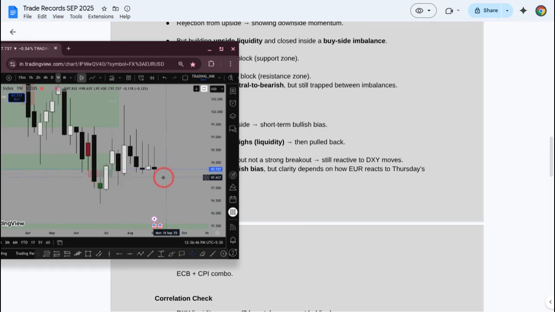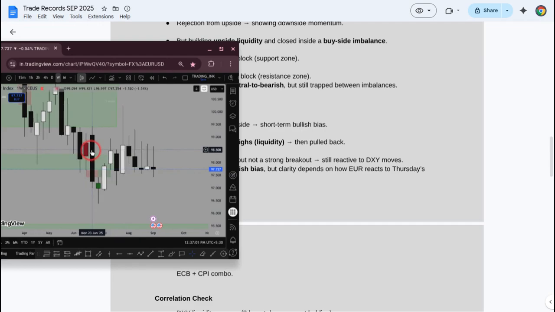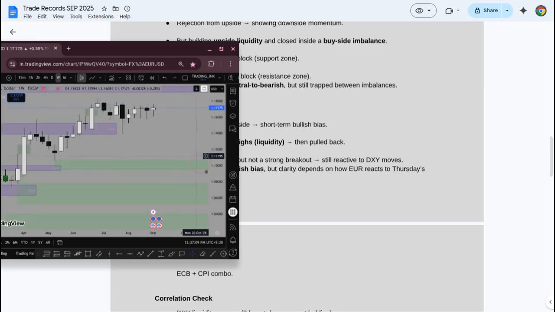So it's respecting this area over and over again on the weekly time frame. Plus, we also have this small order block here. This is also a hurdle if we want to go for the downside, and also this. Plus we are respecting this small bearish order block here. So this is again a mixed scenario in DXY.